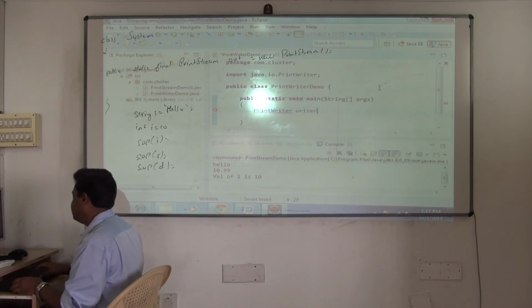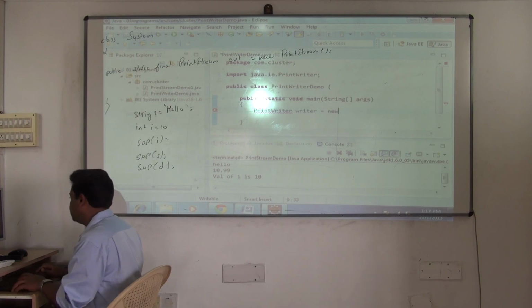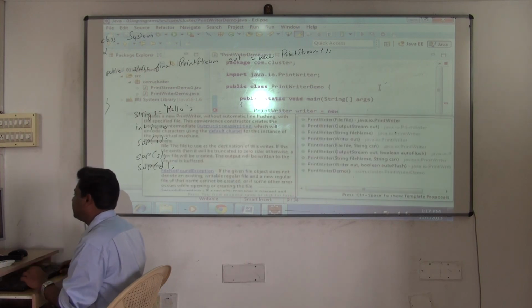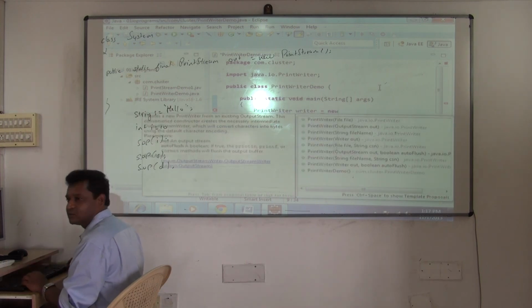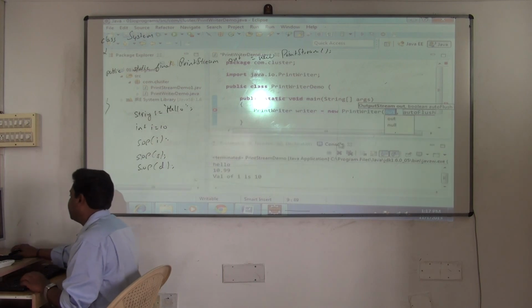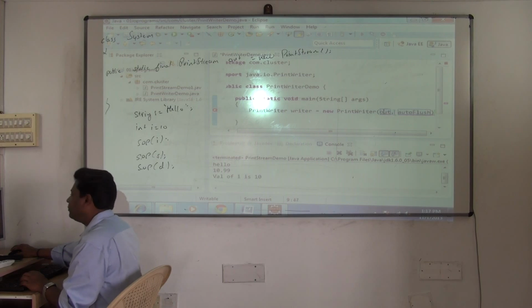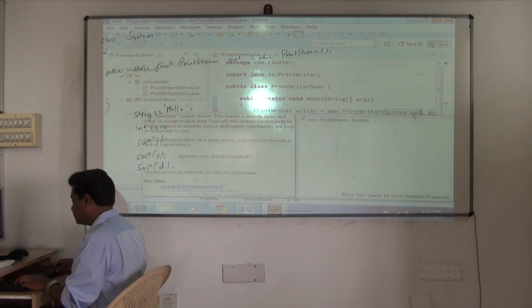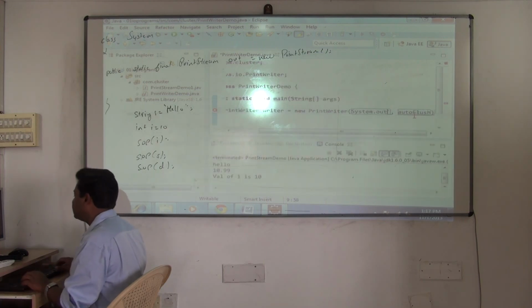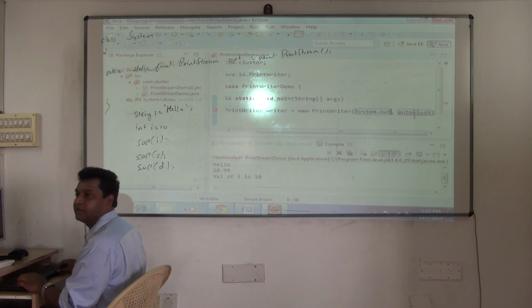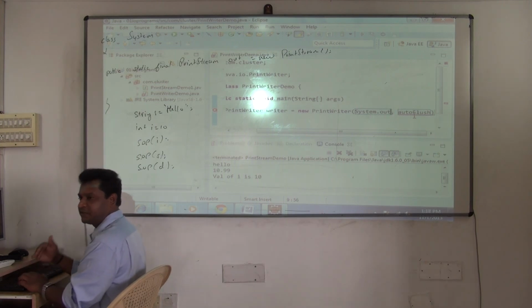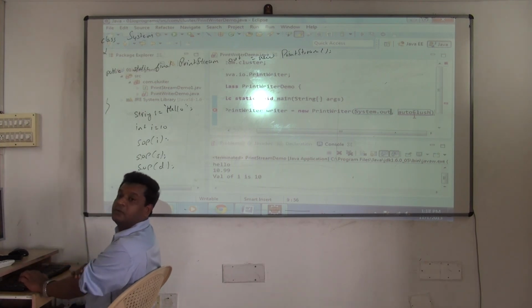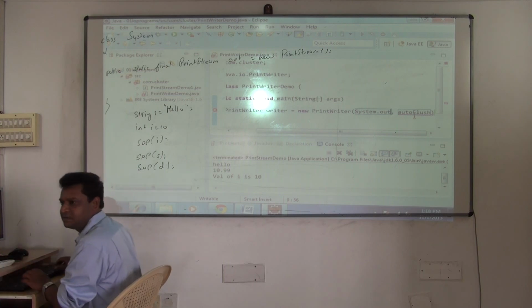A writer is equal to new. So these are the different constructors. I'll use which one? This one. So one of the objects I have to pass is what? An object of type OutputStream. I want to print to the console now. So what will I use? I'll use System.out only. Out is an object of type what? PrintStream. Out is an object of type PrintStream, but PrintStream is a subclass of OutputStream. So I can pass a subclass implementation.